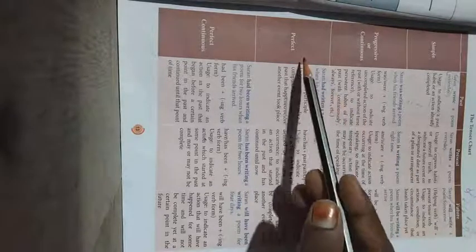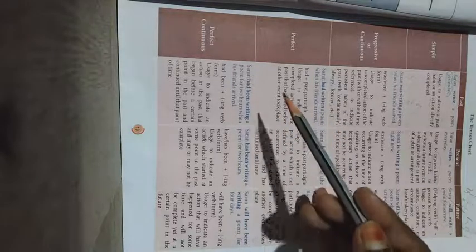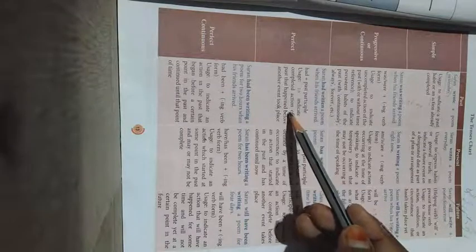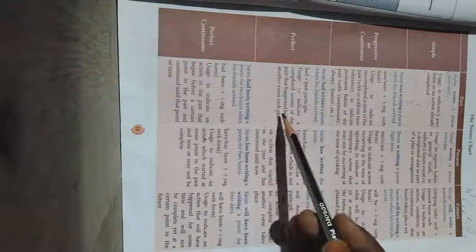We will first go to the past perfect, as it is given in the book. It is past perfect, right? Usage. What is the usage? To indicate a completed action of the past that happened before another event took place, right, my dear? To indicate an action of the past. So two actions have been taken here, right? One is an action completed before another event took place.